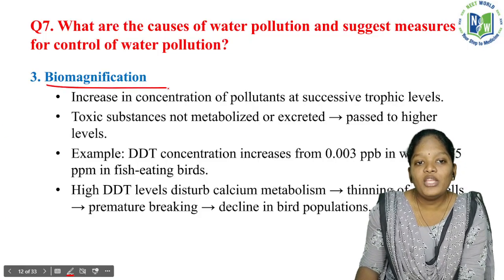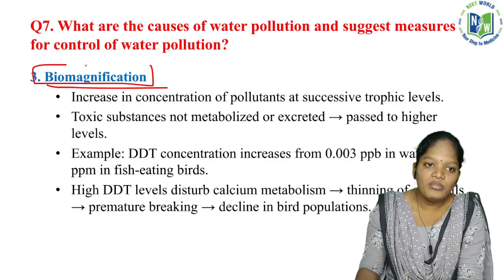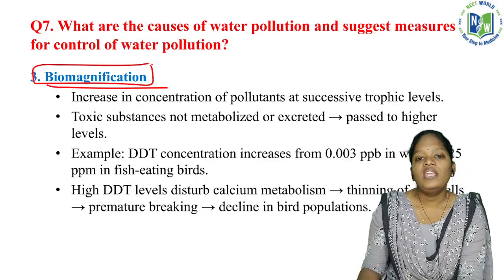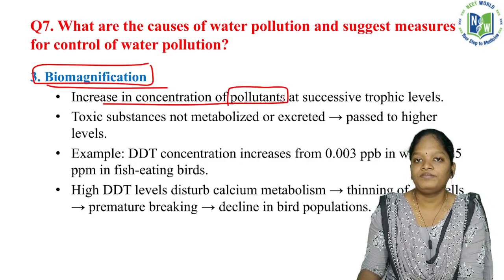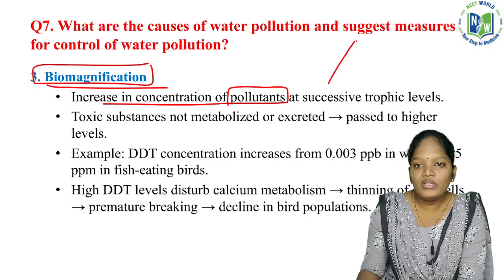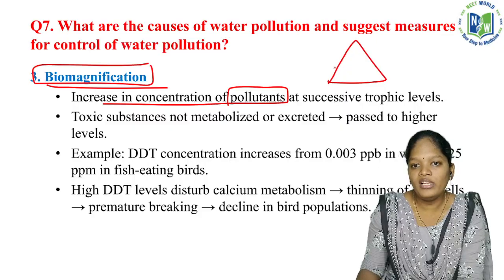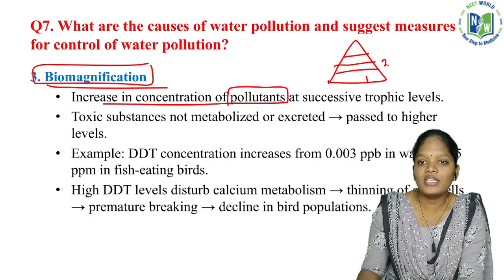See, biomagnification, another important thing. An important concept will be biomagnification. Just listen to me very carefully. If there is an increase in the concentration of the pollutants, okay, the pollutants are higher. This is a trophic level: producer, primary consumer, secondary consumer, tertiary consumer, which means first trophic level, second trophic level, third trophic level and fourth trophic level.